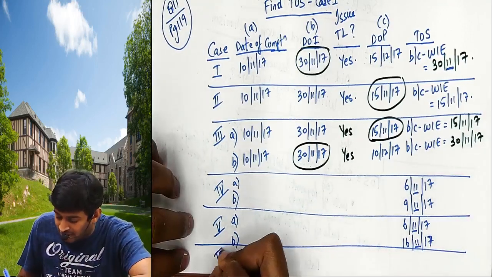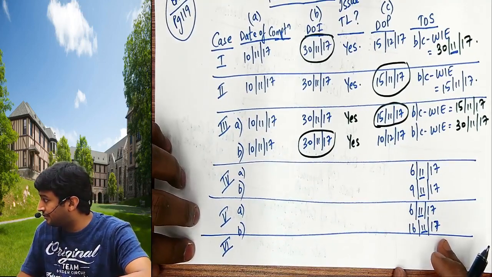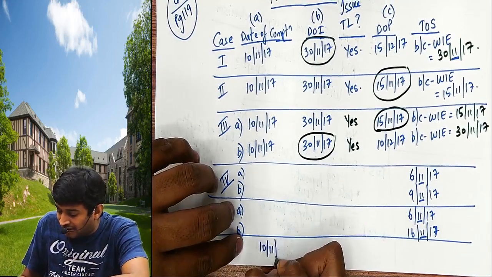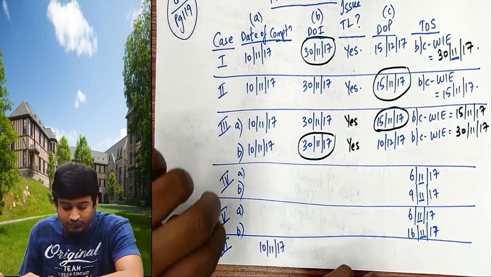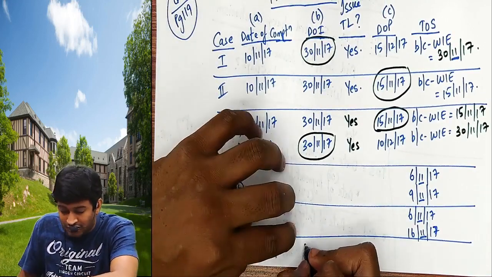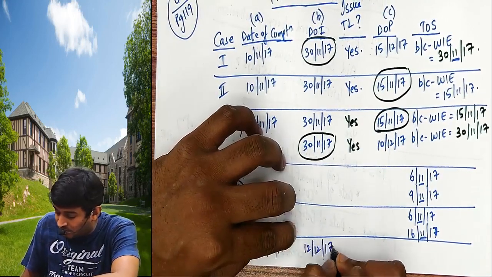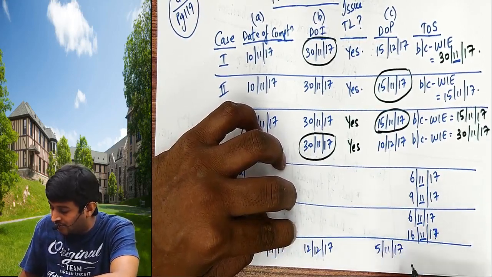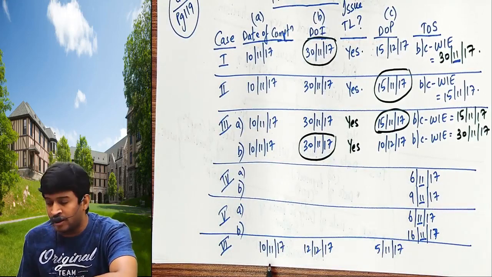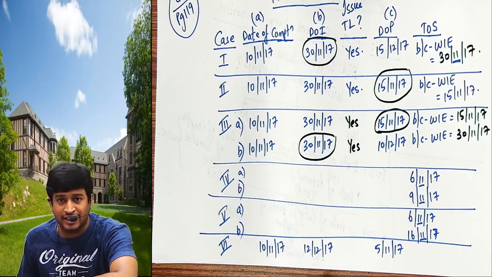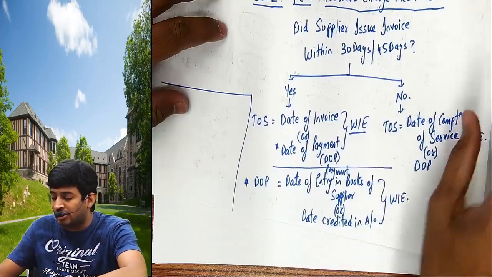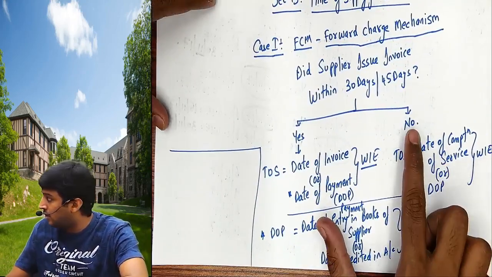Okay. Now come to the 6th category. Check the 6th one. Date of completion is 10/11. Date of invoice is 12/12. And payment is 5/11. I completed my audit on 10th November. I issued the invoice to the client on 12th December. Is it within 30 days? Yes or no? No. So if you have not issued the invoice within 30 days, no.